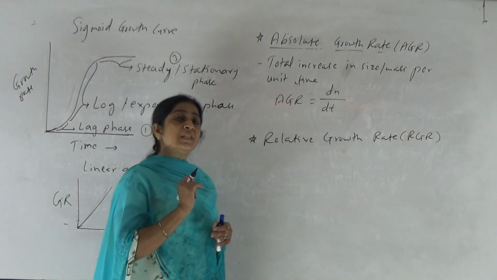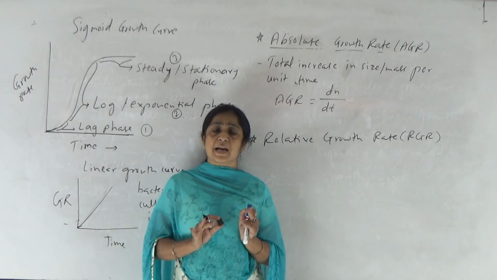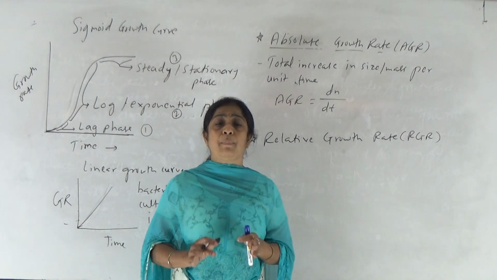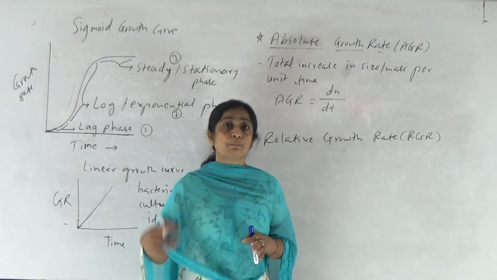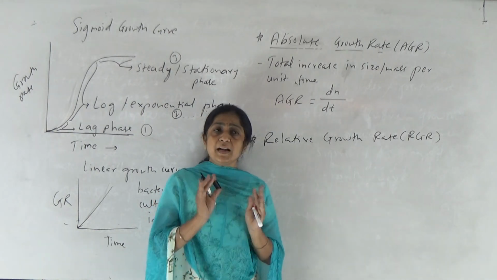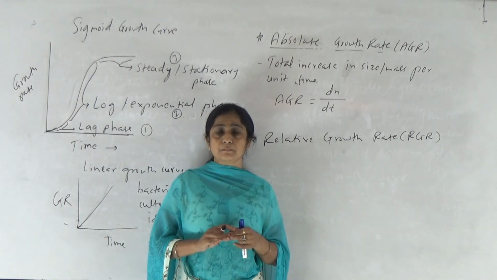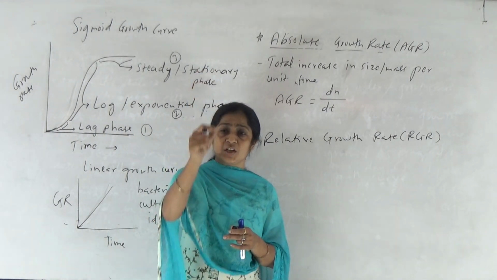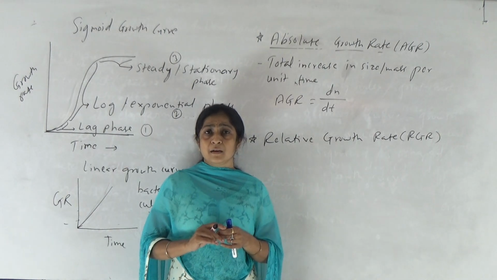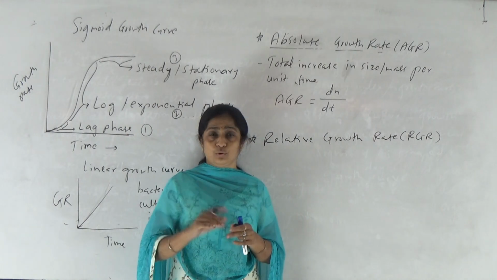So relative growth means what? First of all, it is the increase in the size of a specific plant part on common basis per unit time, right? Means what? Relative growth is always expressed in comparison. म्हणजे समजा आपण एखाद्या प्लांटची हाईट मोजली, स्टेमची, मेन स्टेमची, right? So that is total increase in the height of that plant. So that is absolute growth rate.